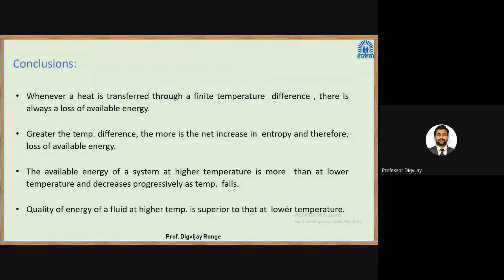What is the conclusion? Whenever heat is transferred through a finite temperature difference, there is always a loss of available energy. Greater the temperature difference, more is the net increase in entropy and therefore loss of available energy. The available energy of a system at higher temperature is more than at lower temperature and decreases progressively as temperature falls. Okay. So higher the temperature, more will be the availability. Quality of energy of a fluid at higher temperature is superior to that at lower temperature. So if a fluid is at higher temperature, it has higher quality of energy or a higher availability. If it has a lower temperature, in that case, it will have lower availability or lower useful work.